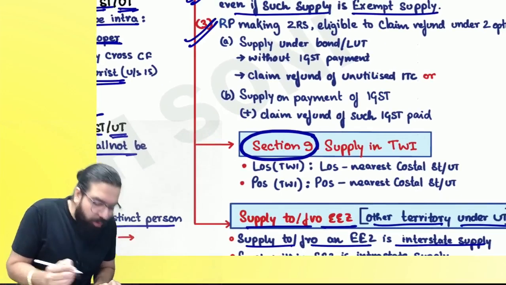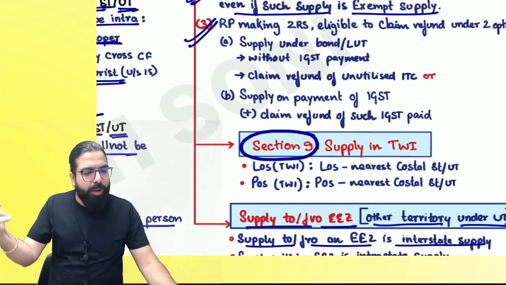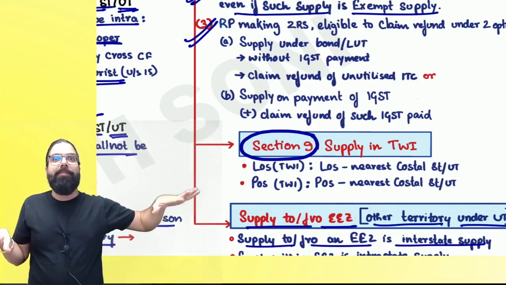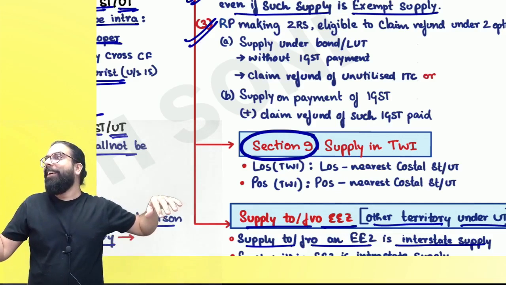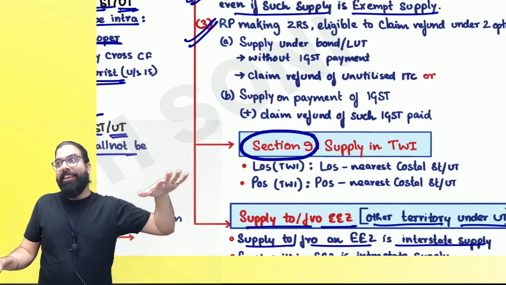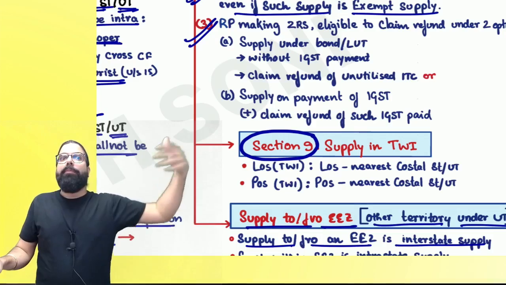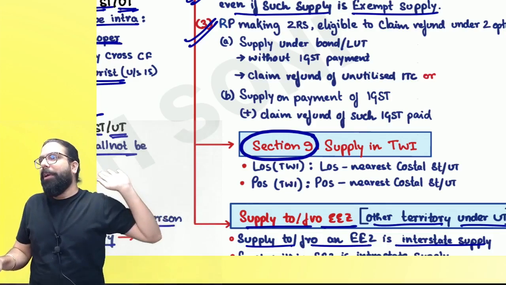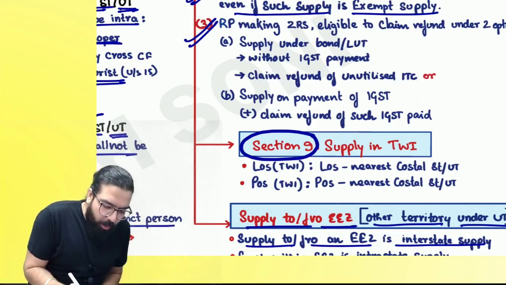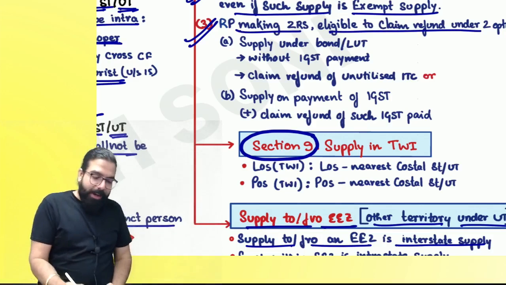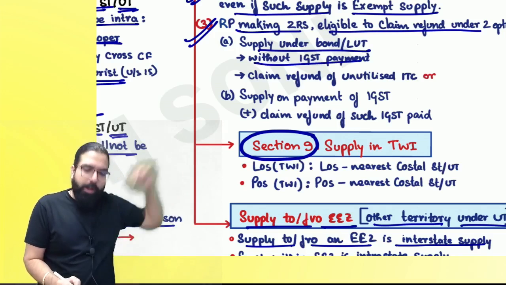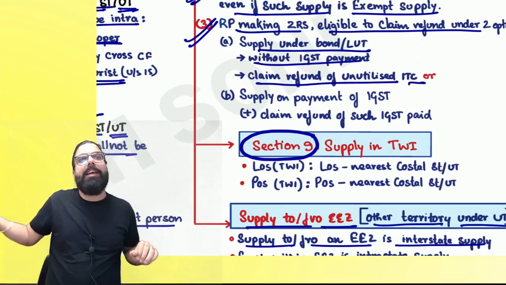The next one is how do you make zero rated supply? There are two ways. Number one, give an LUT or bond and take the ITC refund. Are we clear, everyone? Or pay IGST, and a full IGST refund will be given. What are the two ways of making zero rated supply? Number one, a registered person making zero rated supply gives an LUT or bond. Without IGST, you can export, and whatever ITC is there, you will get a refund.